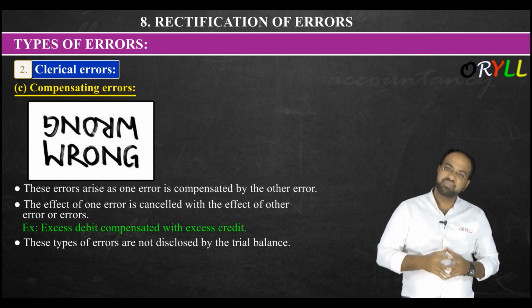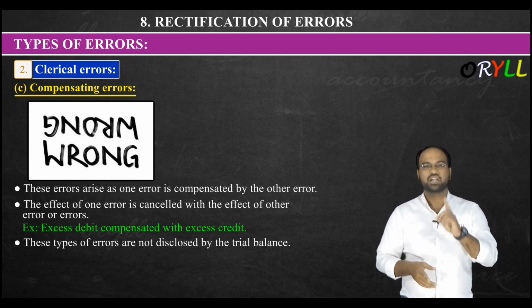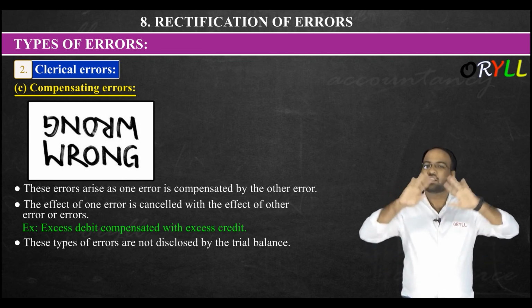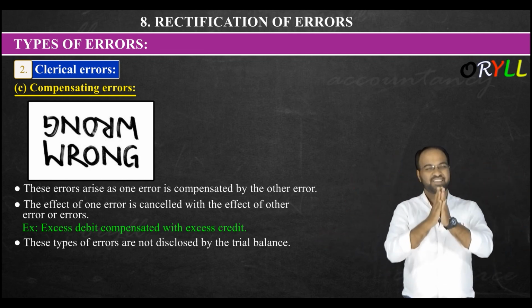Got it? And then compensating error means, as we have just completed, one error is compensated by the other error, that will be called compensating error. So all these things are the types of errors. This you have to remember at any cost. Thank you.